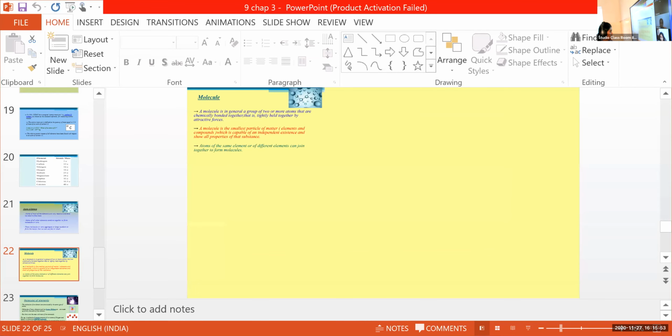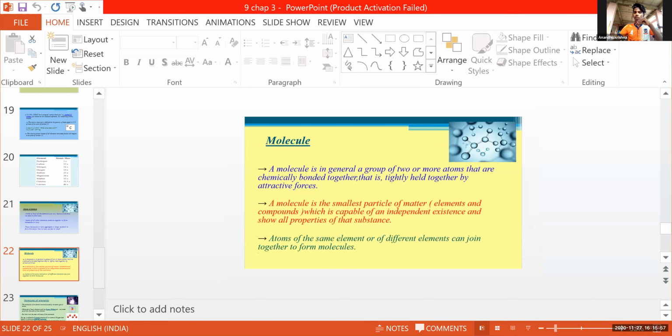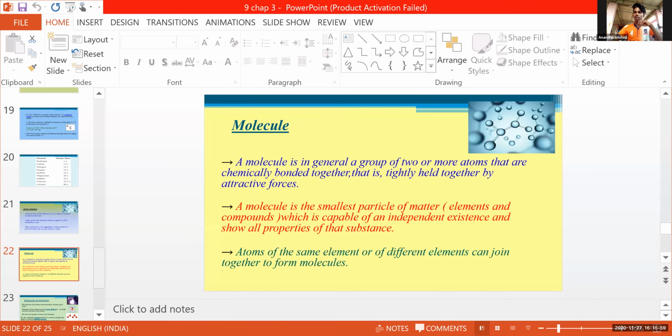Next one, atoms of the same elements or of different elements can join together to form molecules.